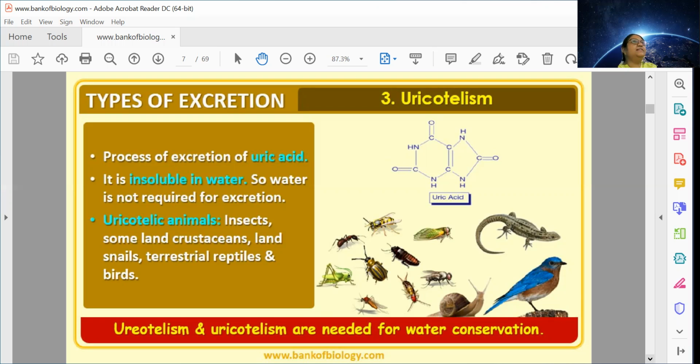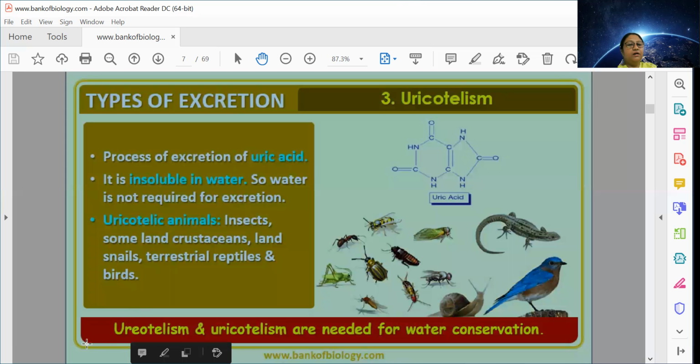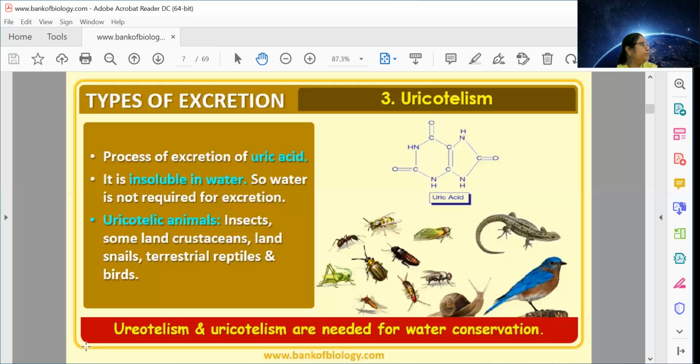And uric acid has a very strange property. The moment it comes in contact with air, it gets solidified, which doesn't allow the material to diffuse and pollute the environment further. So that's why these organisms generally go for this. Apart from that, another reason why ureotelic and uricotelic modes of excretion are observed in land animals is that for excretion of ammonia, you require a lot of water.